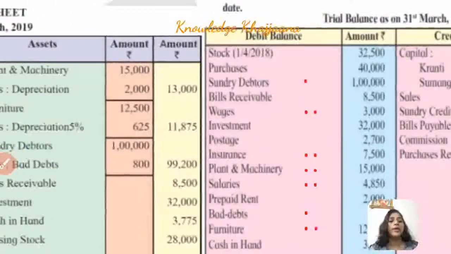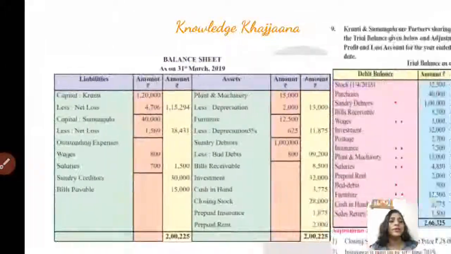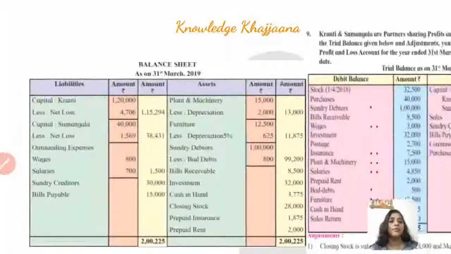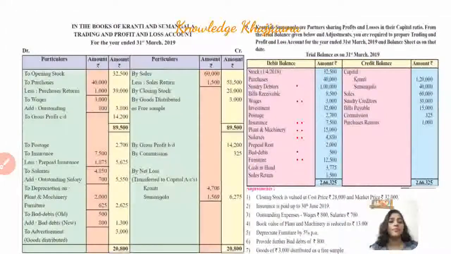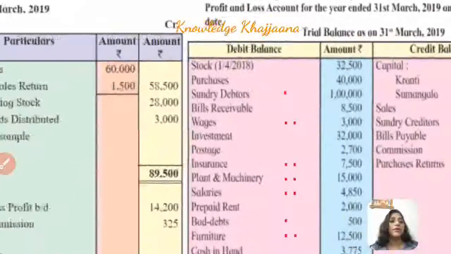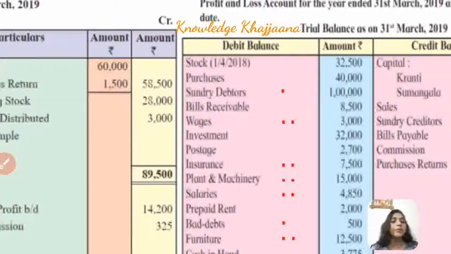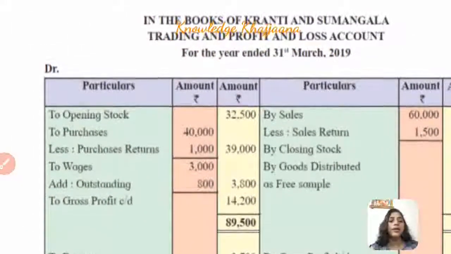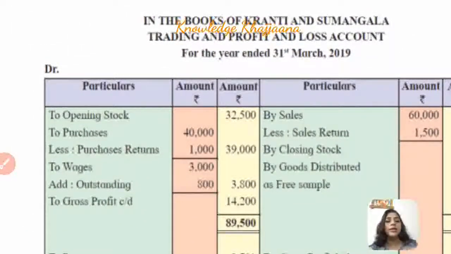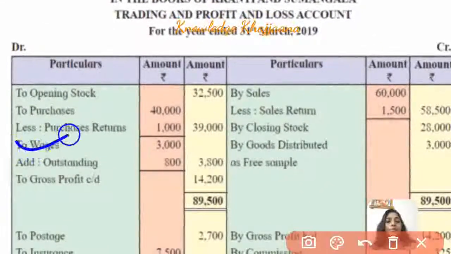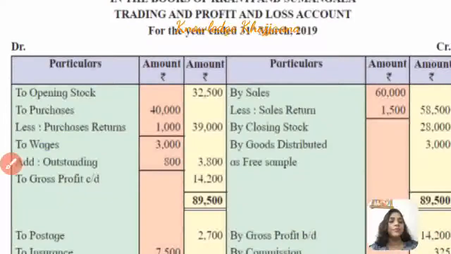wages are recorded to the trading account debit side. Okay, wages amounting to rupees 3000, as there is an adjustment because we had made markings. So wages amounting to rupees 3000 should be recorded to the inner column of the trading account debit side. See, wages amounting to rupees 3000. Okay. See. Next.